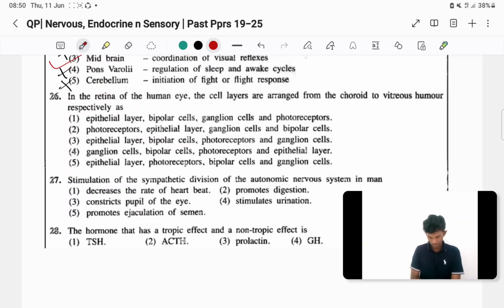So the epithelial layer is the first we need to get. Then bipolar cells, then ganglion cells, bipolar, ganglion and photoreceptors.